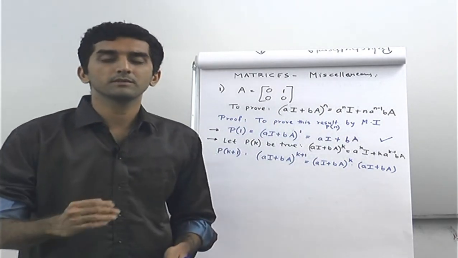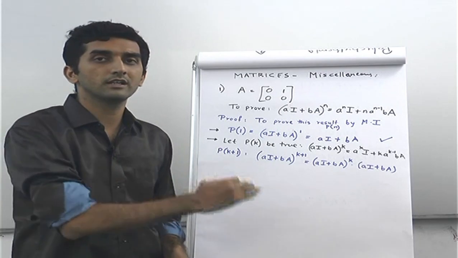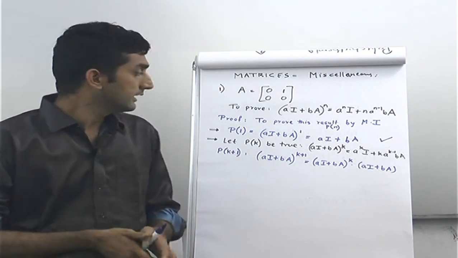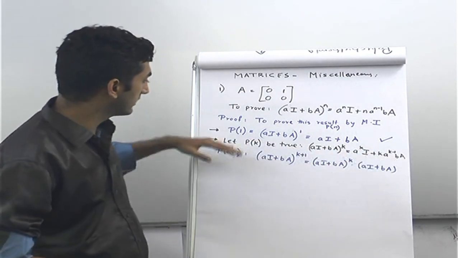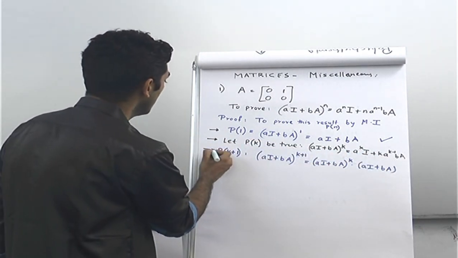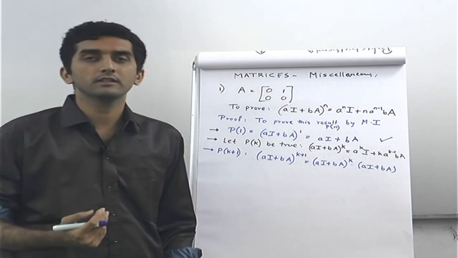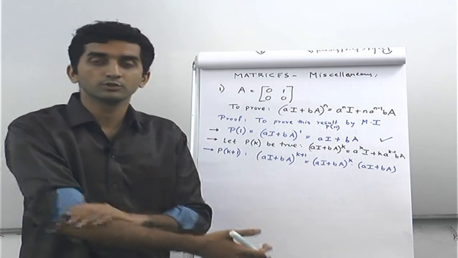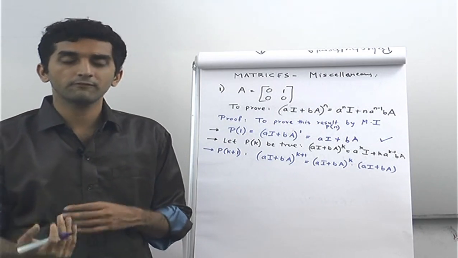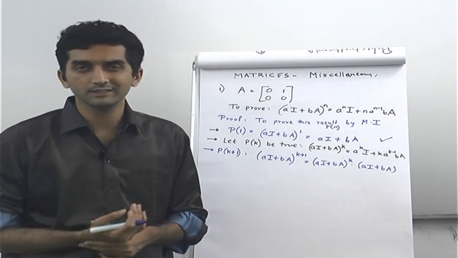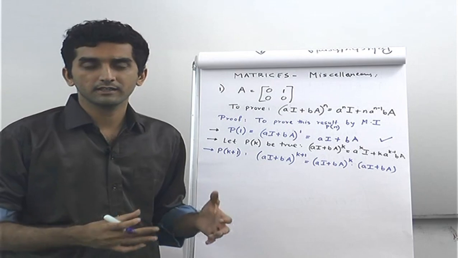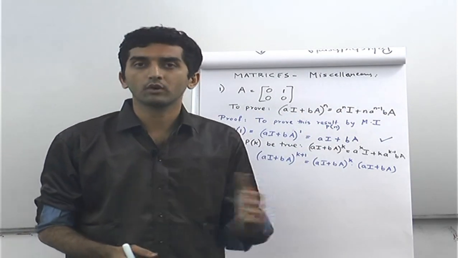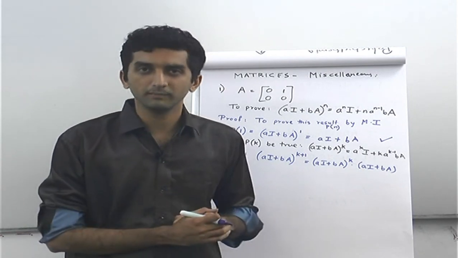The second step is assume this particular induction formula to be true for a value k, and after assuming that, the third step is to prove that this particular thing is valid for n is equal to k plus 1. So using n is equal to k, if we prove that it is true for n is equal to k plus 1 by mathematical induction, the entire proof is valid for whatever value of n defined by the mathematical induction theorem.